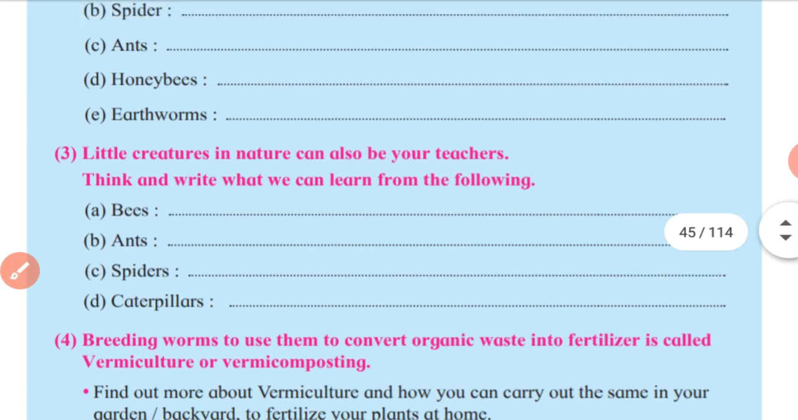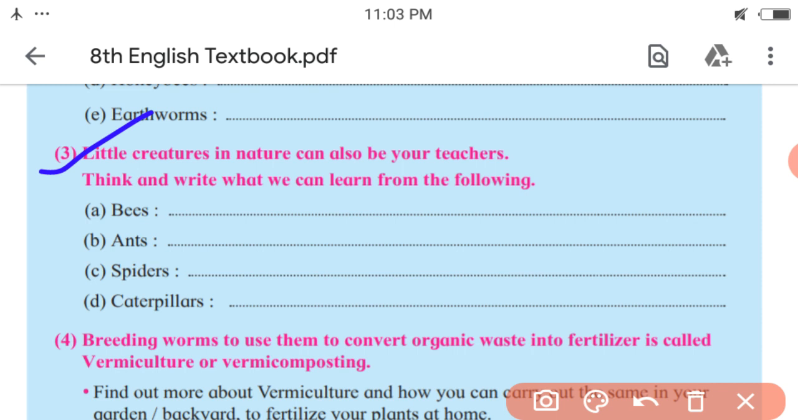Next, third activity, little creatures in nature can also be your teachers. So, little creatures like insects, especially, they can be our teacher. Think and write what we can learn from the following. What positive things we can learn from the given creatures, that is considered as their teaching to us, and in these aspects they become our teachers.